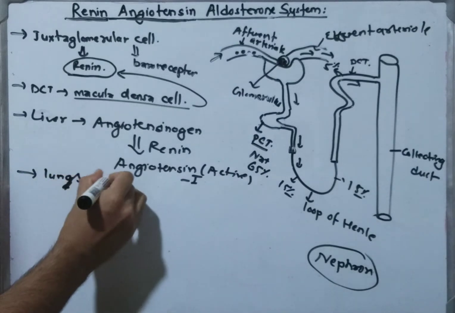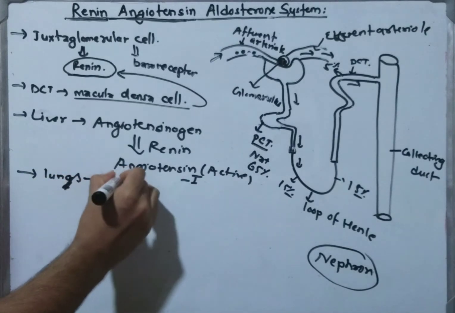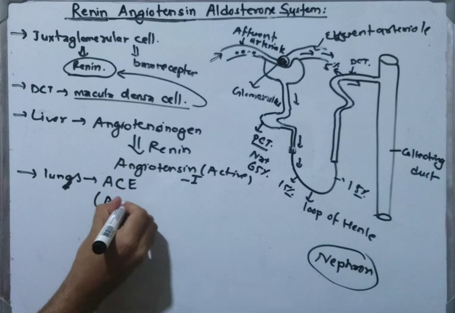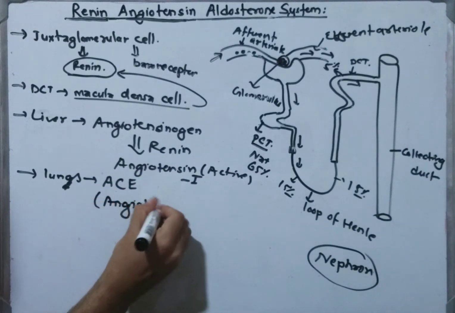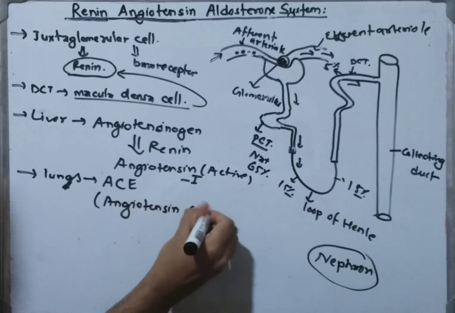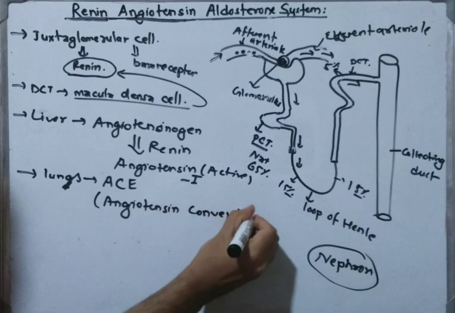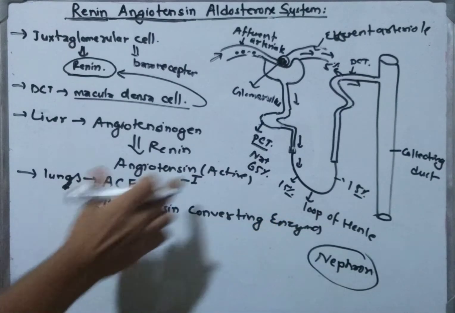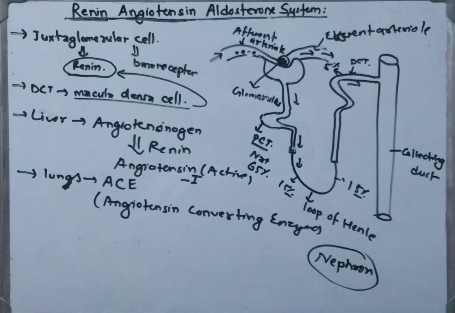Then the lungs also play a role in this system. They produce angiotensin converting enzyme. By the name we can know that angiotensin 1 is going to be converted into some other form.